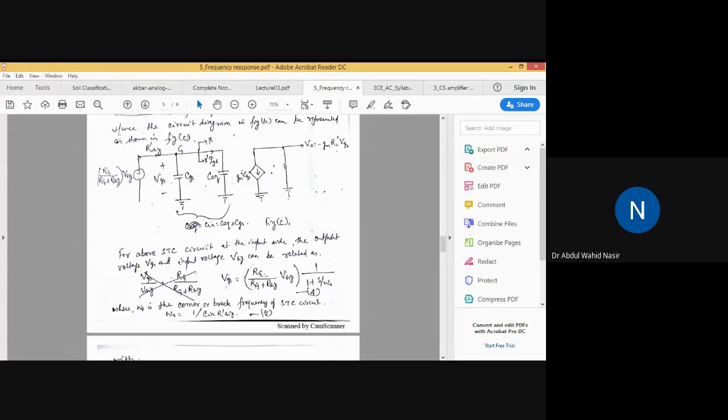VGS is equal to the voltage source V divided by 1 plus S by omega naught. In this way we can find the voltage across the capacitor. Now the voltage V here is not simply V, it is RG divided by RG plus RSIG into VSIG. So that has been replaced here, divided by 1 plus S by omega naught, where omega naught is equal to 1 by C in R dash SIG. So you know now how this relation is coming, if you find the transfer function for the circuit.